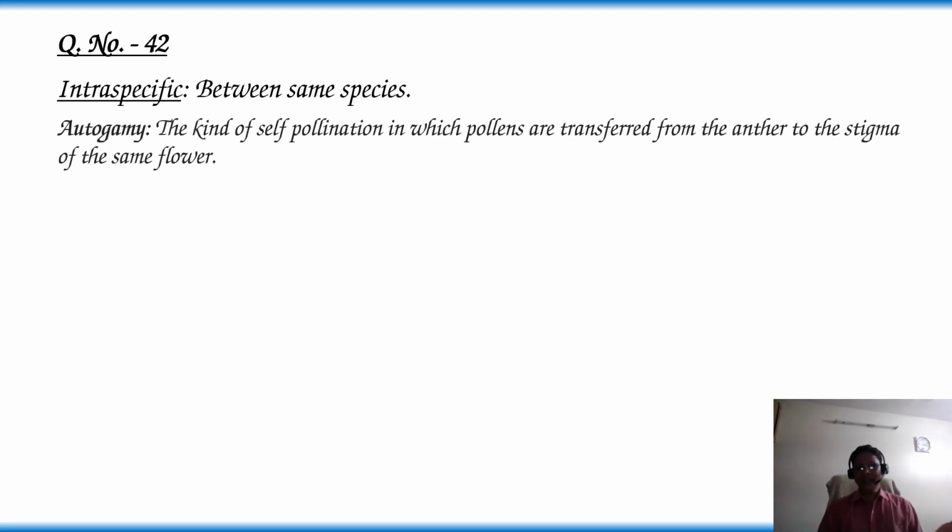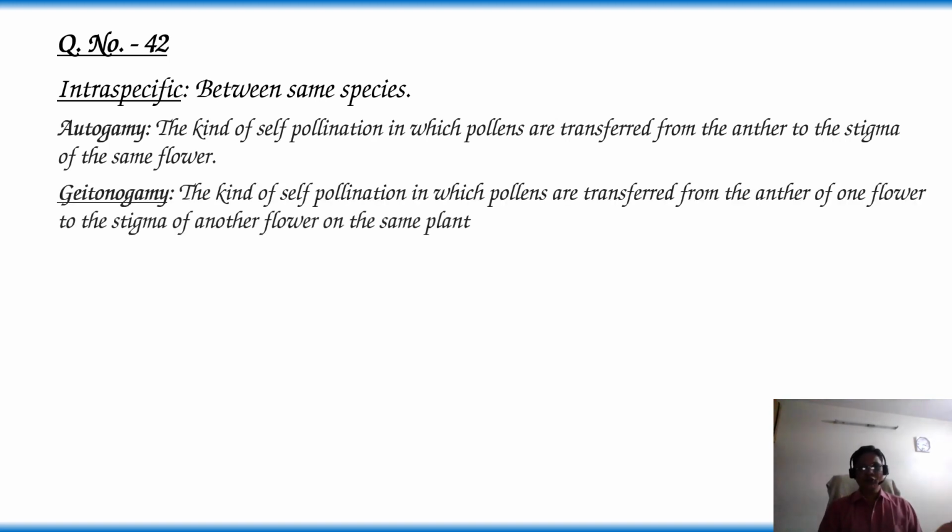Autogamy is a kind of self-pollination in which pollen is transferred from the anther to the stigma of the same flower in the same plant. Geitonogamy is a kind of self-pollination in which pollen is transferred from the anther of one flower to the stigma of another flower on the same plant. So autogamy and geitonogamy are both self-pollination only. So these two are not considered as our options.